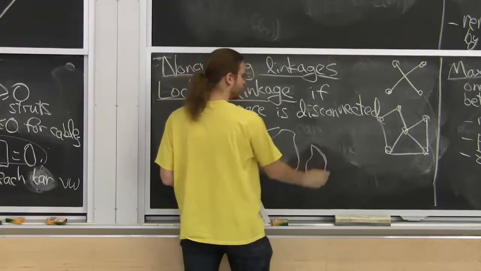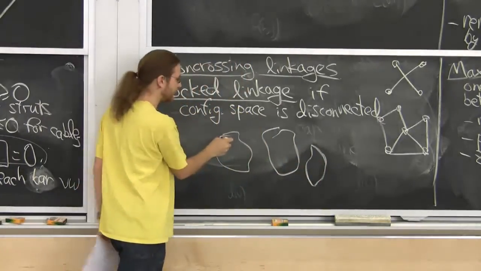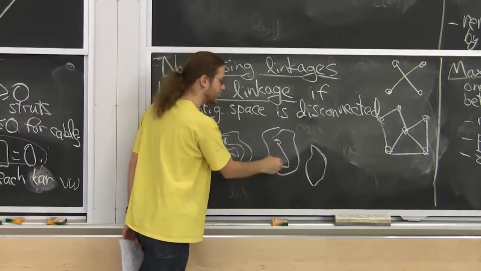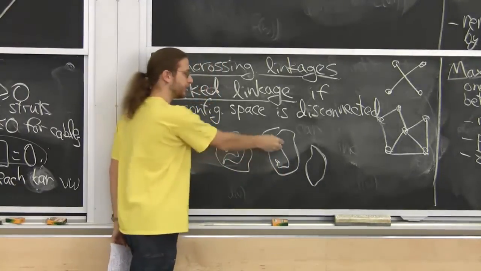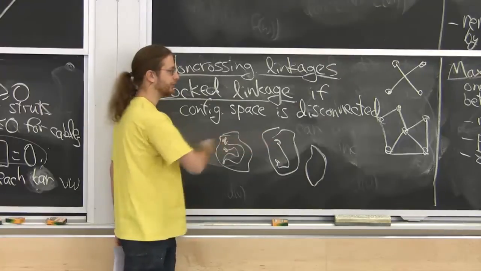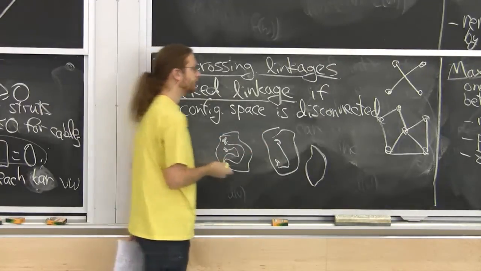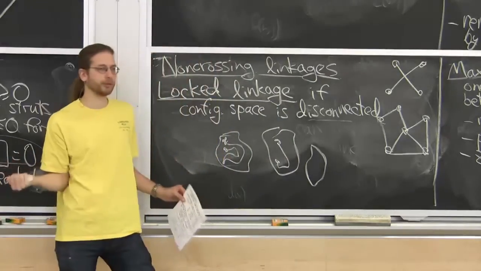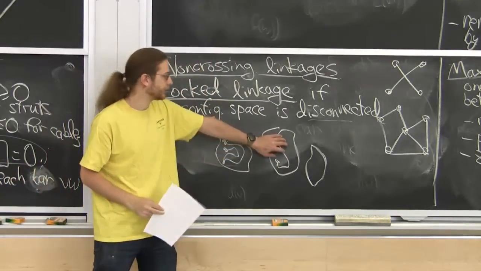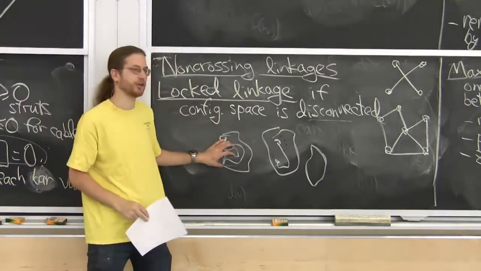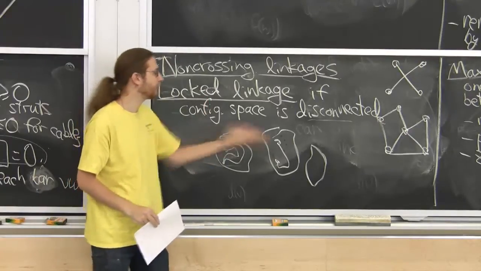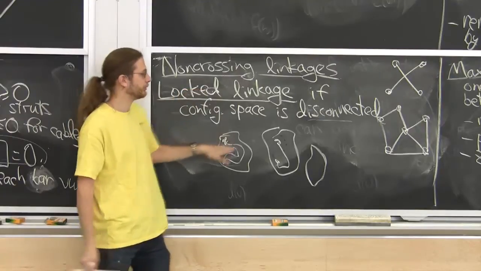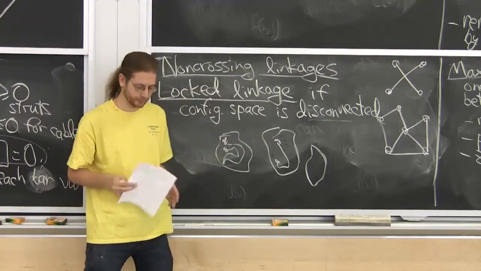Maybe it has 3 components. If I have some configuration here, I can move to any other configuration here, and same over here. But there's no way to get from this configuration to that configuration. They're disconnected from each other. So this would be kind of sad news if you're looking for motions. It means you cannot get from everywhere to everywhere. There are some locked configurations that cannot get back to start. However you define start and locked, doesn't matter. But the linkage is locked when there are 2 things that cannot reach each other.